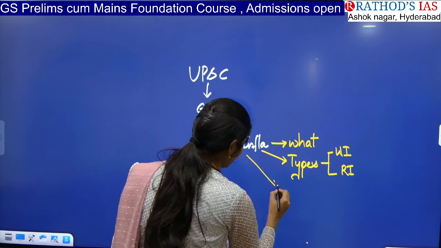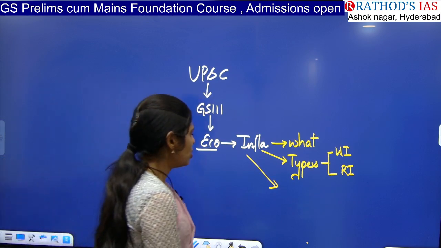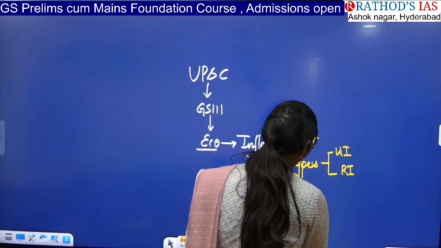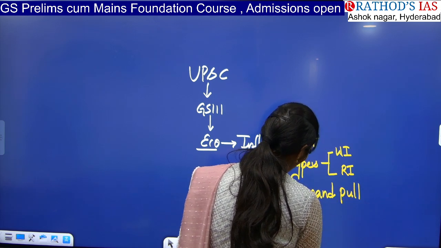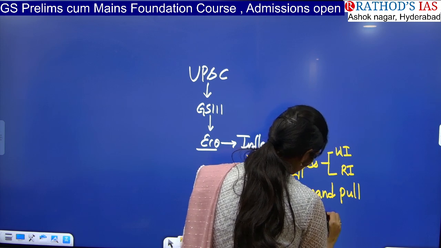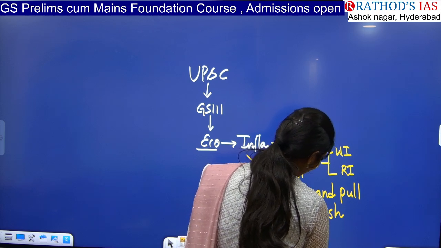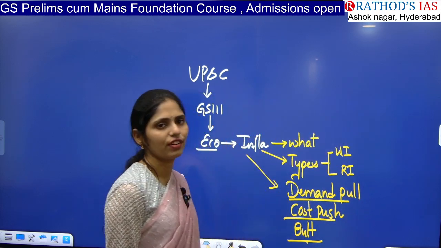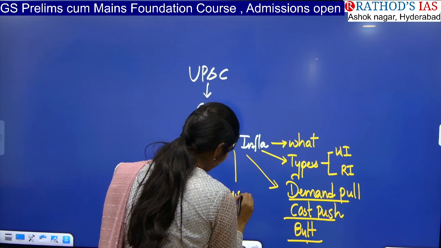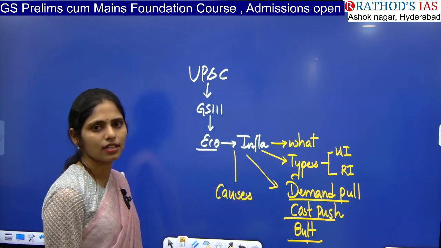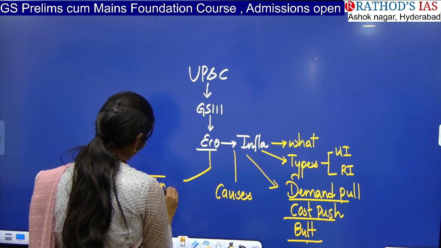And next you have to see, other than this, what is the classification of inflation? So here we have demand pull inflation. So three classifications: demand pull inflation, cost push inflation, and next one is built in inflation. So you have to see these three classifications of inflation. And next you have to see what are the causes, why this inflation is happening, what are the reasons you have to see. And next you have to see what is the impact of inflation.